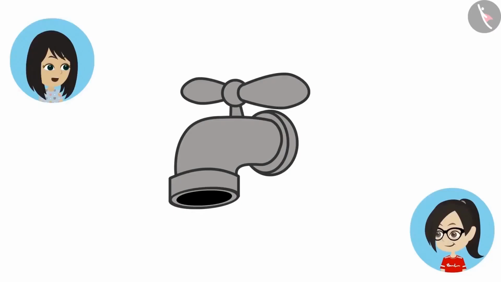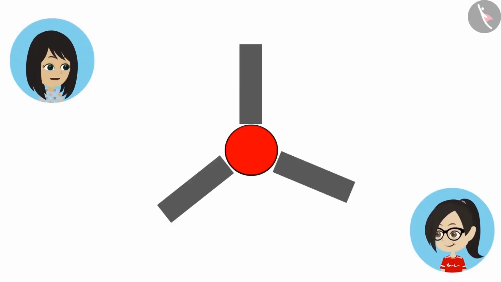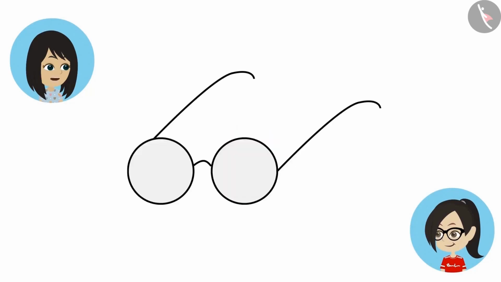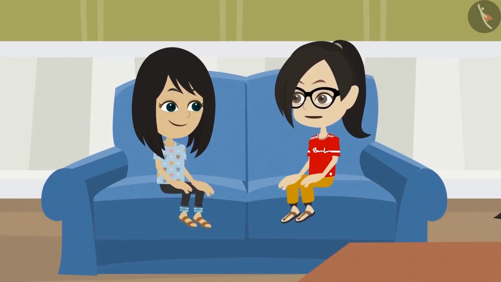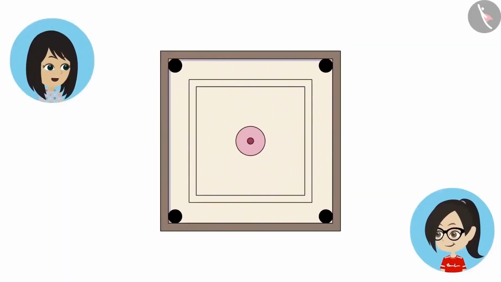In the same way, the taps installed in our house also have round holes from where the water comes out. The fan also has the round shape in the center. Papa's glasses also have 2 round shapes. This means that a circle is used in those objects too which are not circular in shape. That means the design of a circle can be a part of another design or object. Yes, look at the carom board.